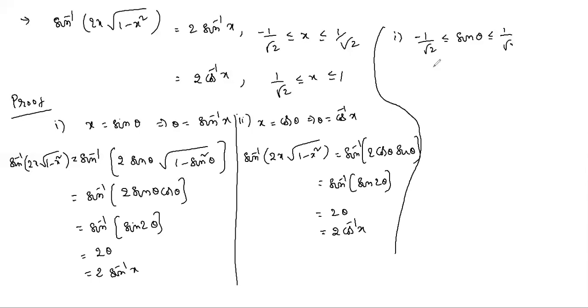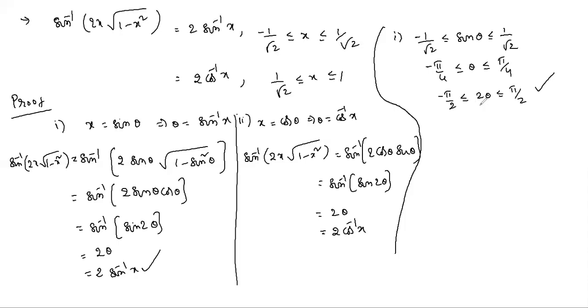So for these values, minus pi by 4 to plus pi by 4. So theta minus 1. If you multiply with 2, minus pi by 2 to 2 theta less than or equal to pi by 2. This is the principal value branch of sin inverse x. So that's why we are writing sin inverse in the first one. Suppose if you take cos theta, it is not the principal value branch of cos. So taking the substitution x equal to cos theta for the first one is wrong.